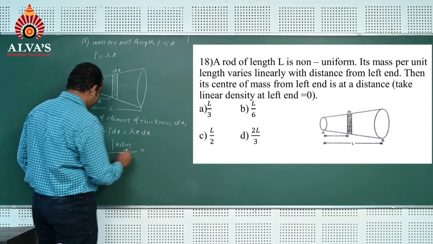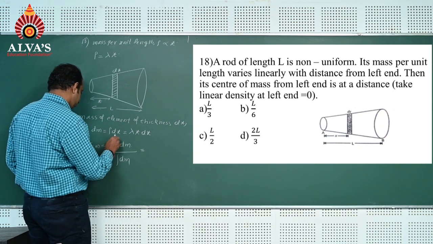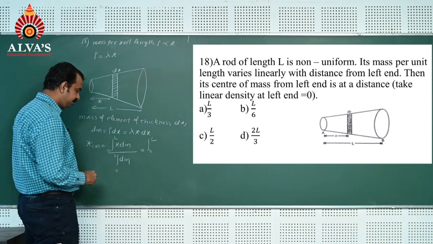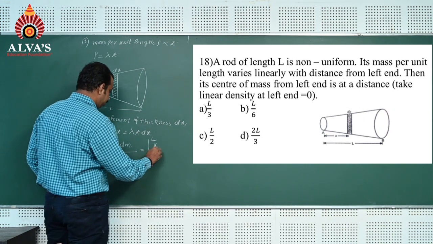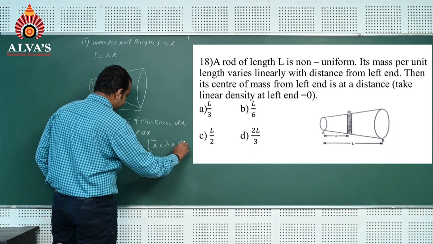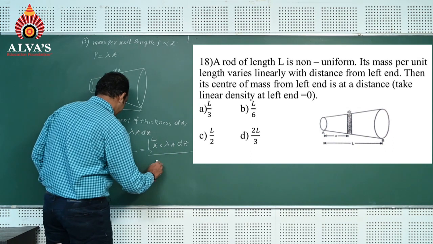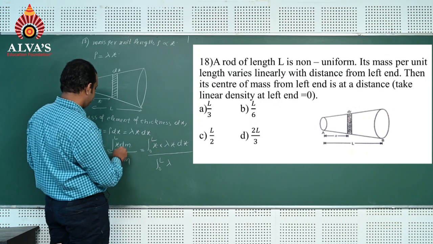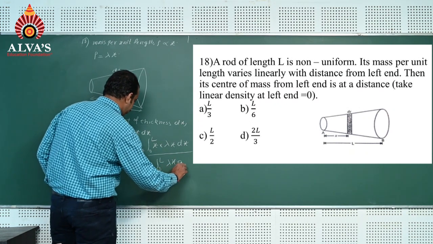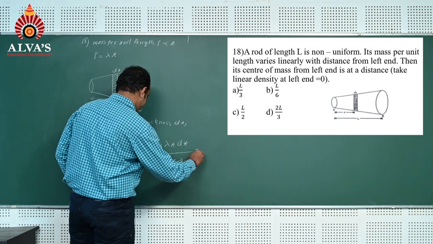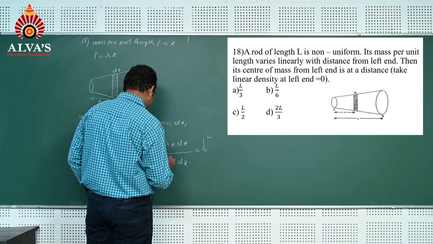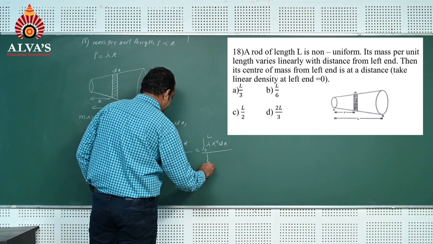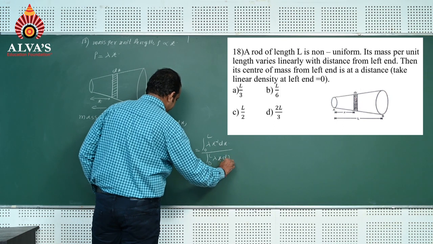That is, limit varies from 0 to L, x into dm, where dm is lambda x into dx, which gives integration from 0 to L of lambda x square dx, divided by integration from 0 to L of lambda x dx.